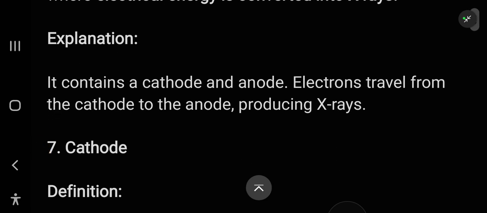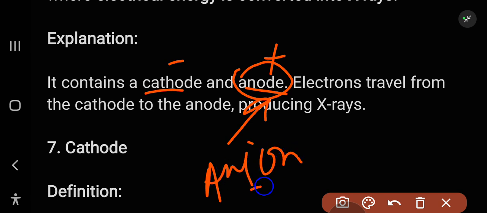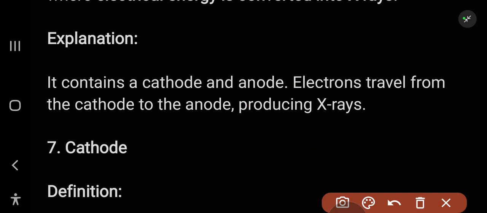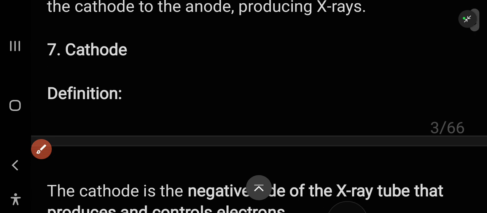It contains a cathode and anode. Cathode is the negative and anode is the positive. Then the anode, why is its name anode? The anode is named like that because it attracts the anion, and anion is a negative charge species, so that's why it's called anode. Electrons travel from the cathode to the anode producing X-rays, and when the anode is hit by the electrons, X-rays are produced.